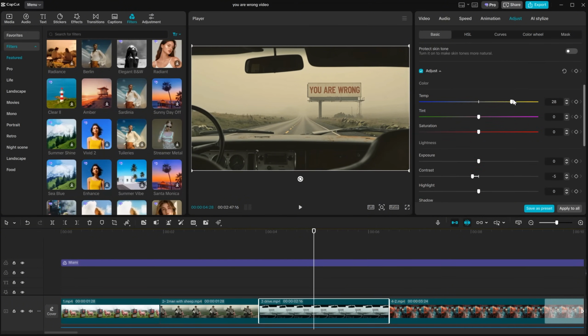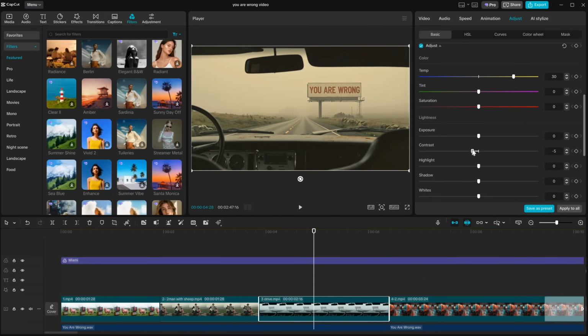For example, I didn't do the color grading in Photoshop for this image because I wasn't sure what mood I wanted at the time. So I did it later here in CapCut, adding more warmth to match the rest of the videos. I also reduced the contrast a bit depending on the mood I was going for.